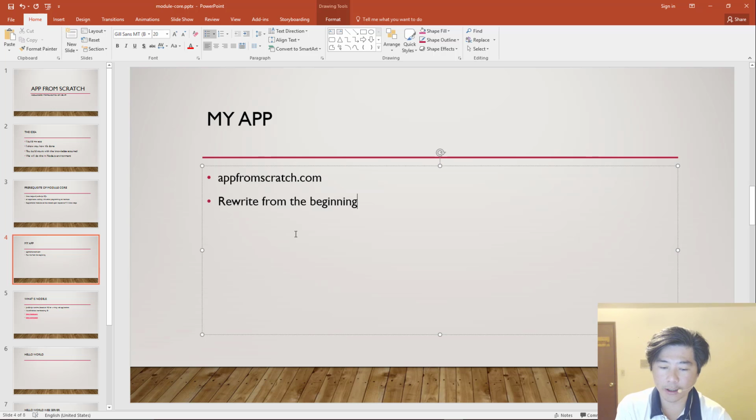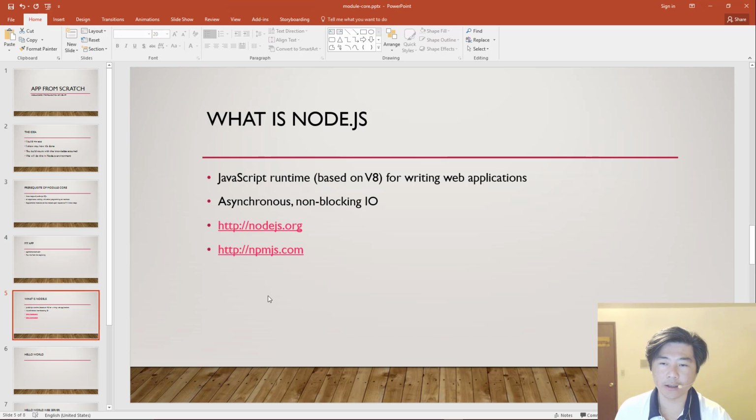As you are using appfromscratch.com as your app building learning platform, you will actually be watching this app building learning platform being built from scratch. Okay, so that's my goal, and we'll start from the very beginning. The assumption is that none of us here knows how Node works, and we're going to start from just getting one single line written down, and then slowly grow that into the app that we want to have.